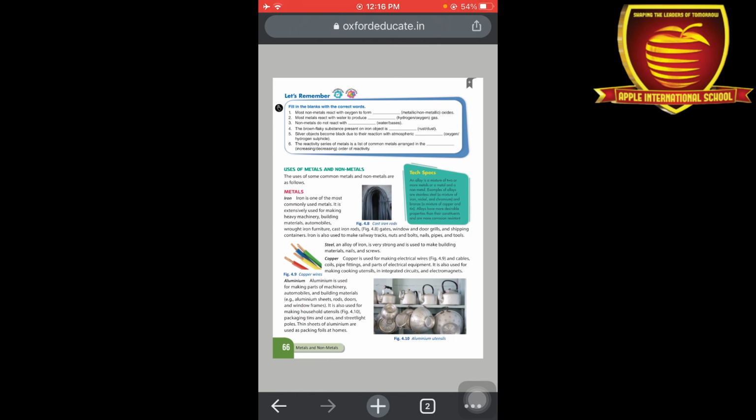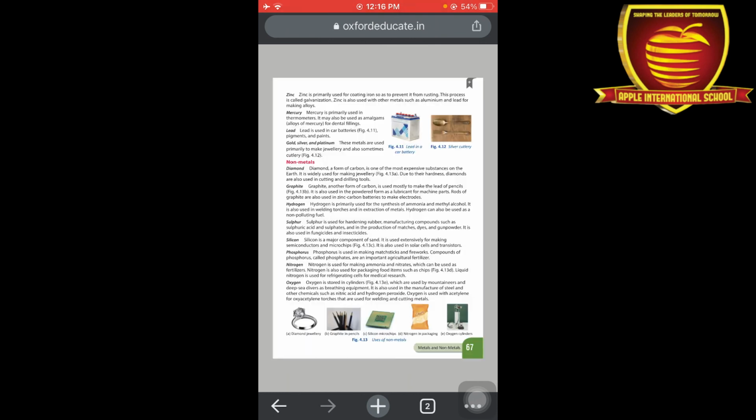Copper is used for electrical wires, cables, utensils, integrated circuits, electromagnets, okay. Aluminium we can use for making machinery, automobiles, means bodies of machines, utensils, cans, street poles. A lot of uses of metals in our day-to-day life. Next one is zinc. We can use zinc for galvanization. Galvanization is the process in which we coat iron with zinc, and that's how we can prevent iron from rusting.